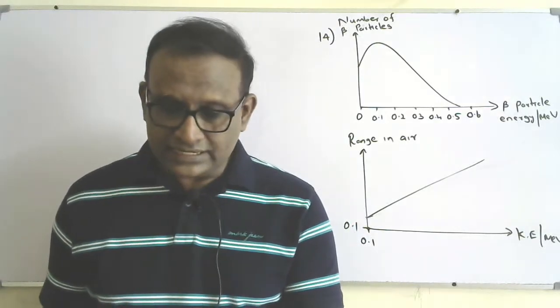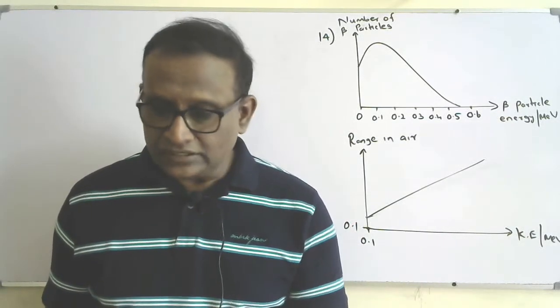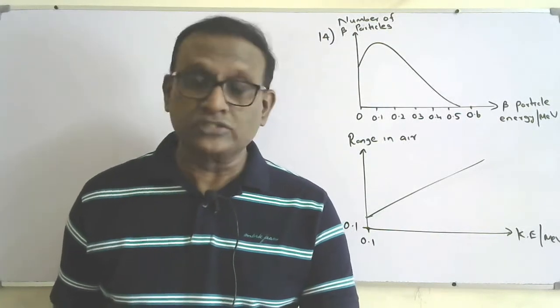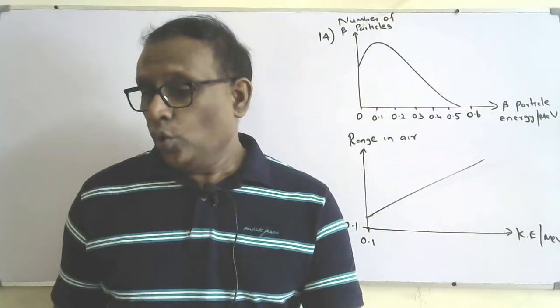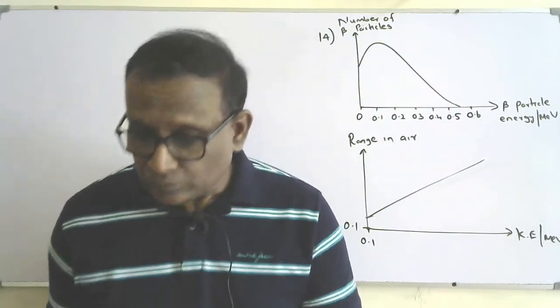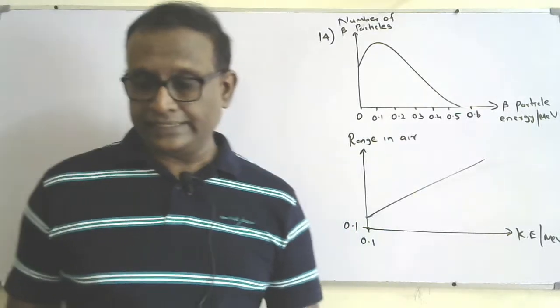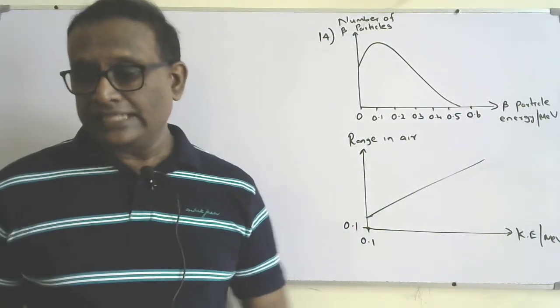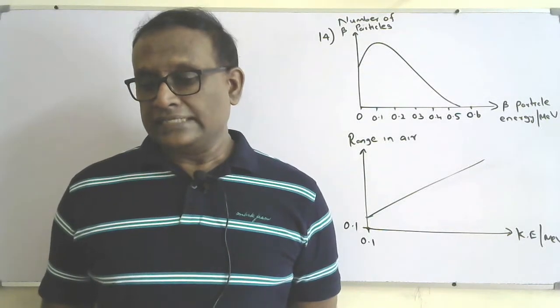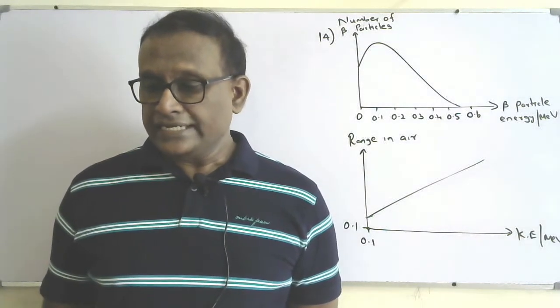So the question is, it is estimated that the most energetic beta particles from strontium-90 will ionize 250 nitrogen molecules per centimeter of air that they pass through. 15.6 electron volt is required to ionize a nitrogen molecule.